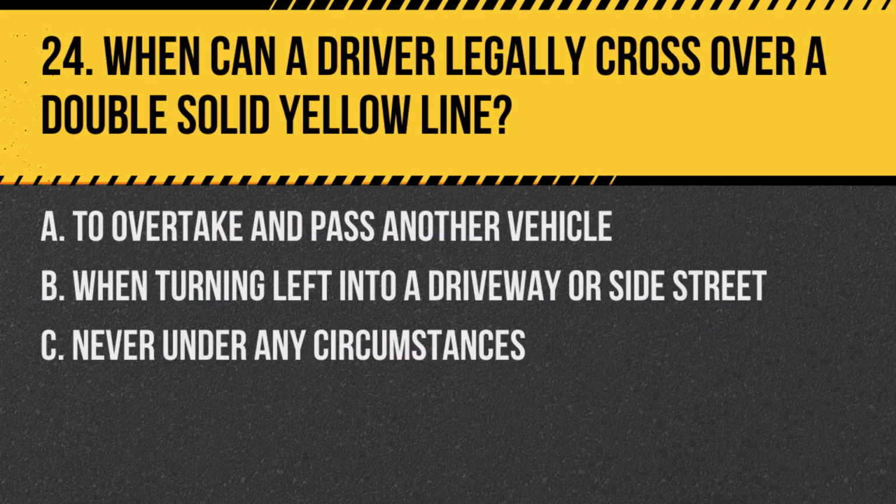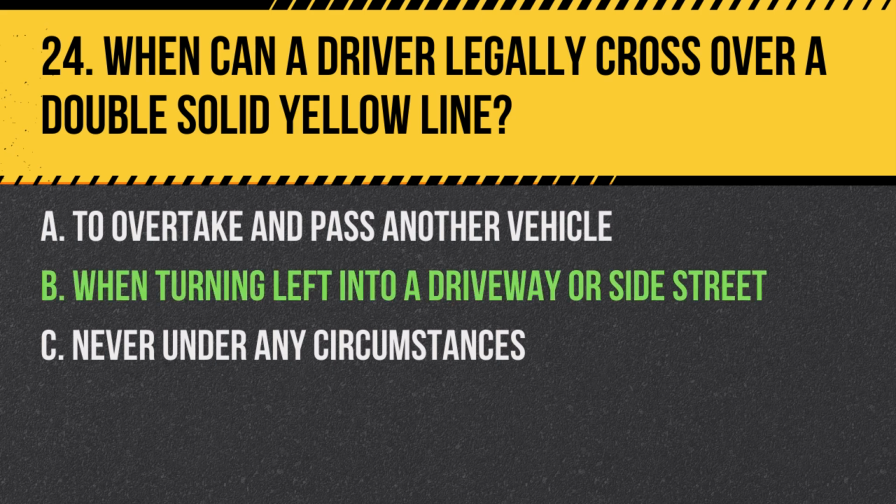Question 24. When can a driver legally cross over a double solid yellow line? A. To overtake and pass another vehicle. B. When turning left into a driveway or side street. C. Never under any circumstances.